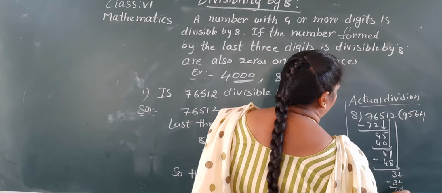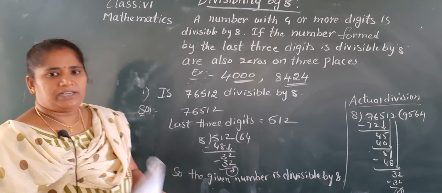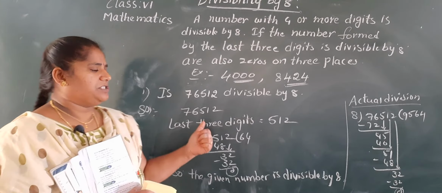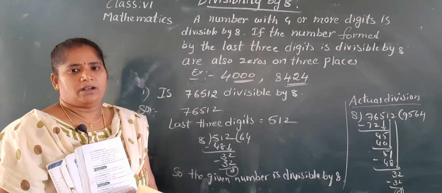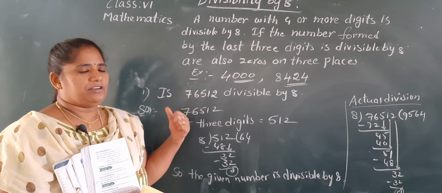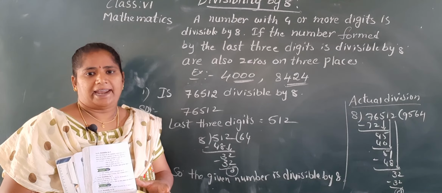Yes, we get the remainder 0. So by actual division also, this number is divisible by 8. Okay, ma? So like this we have to check divisibility by 8, Nana.